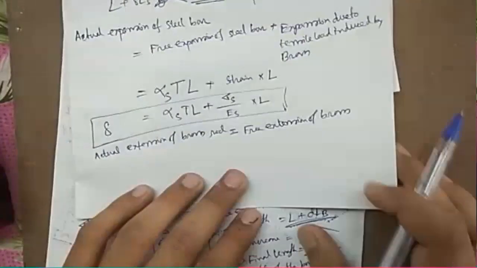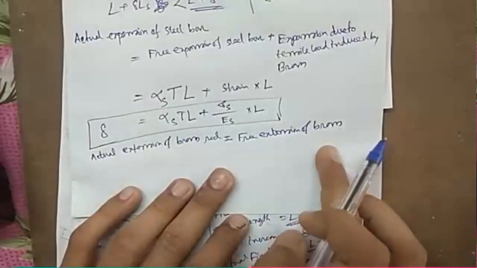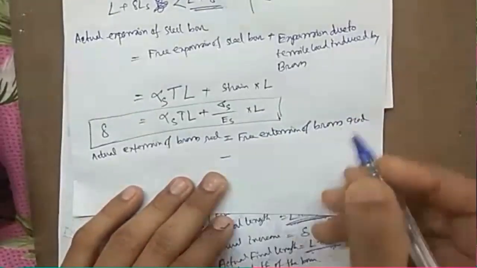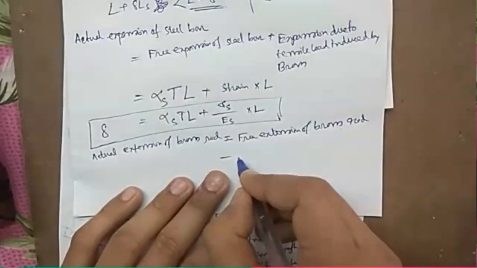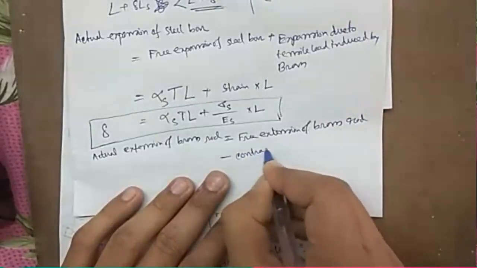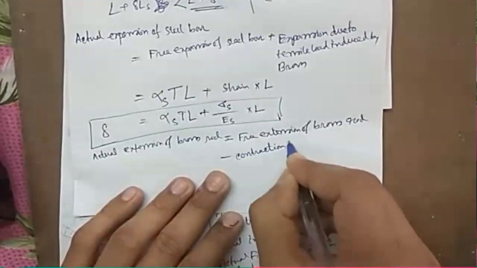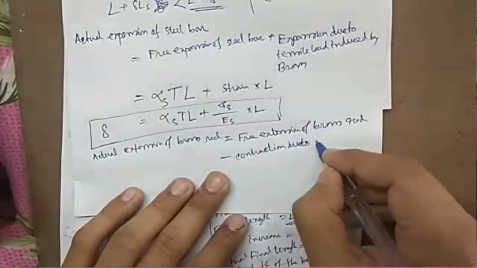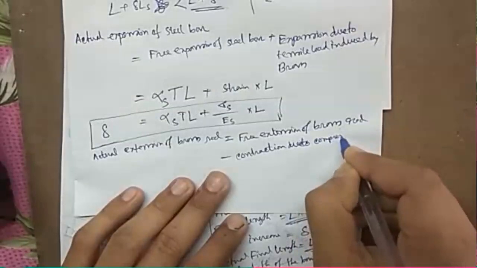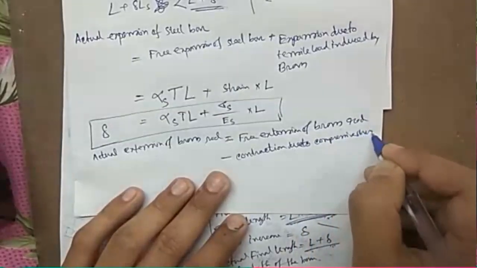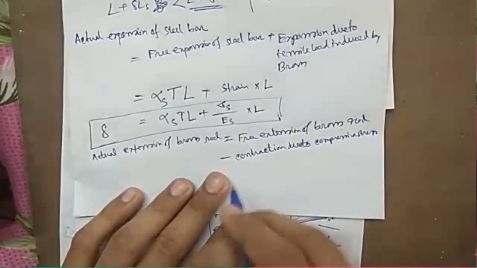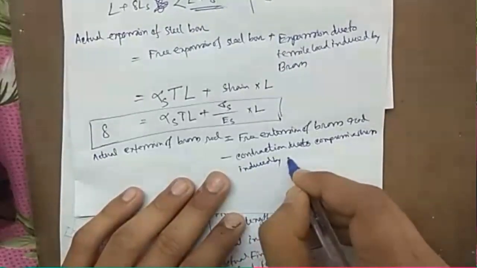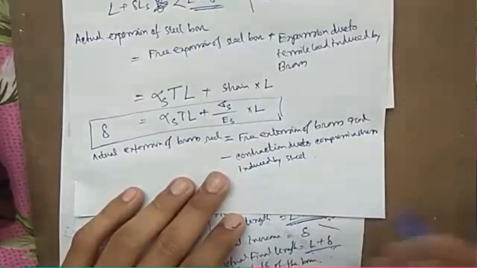So we can write: free expansion of brass rod minus contraction due to compressive stress induced by steel.